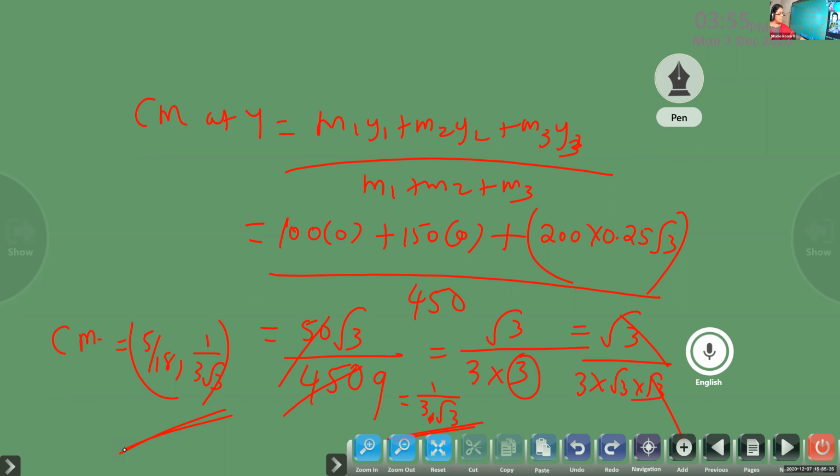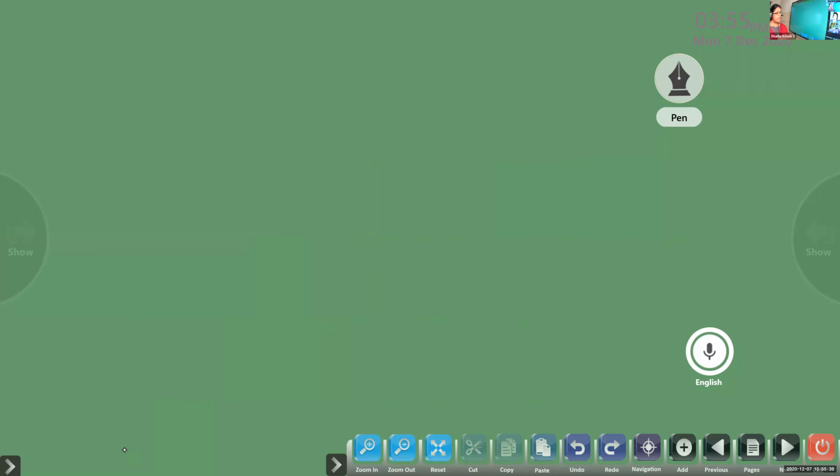So far we have completed center of mass, center of gravity of a system. So next, what will be the motion of a system? Is it every time a straight line motion or rotational motion?